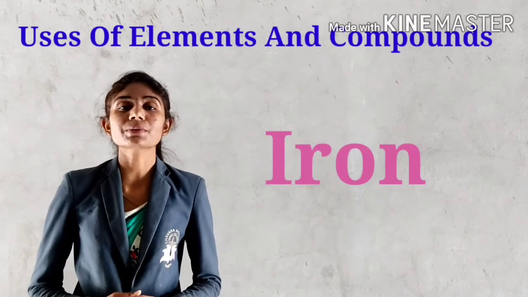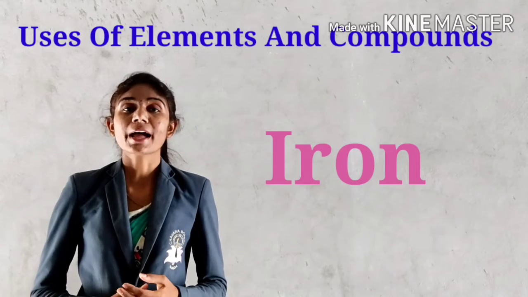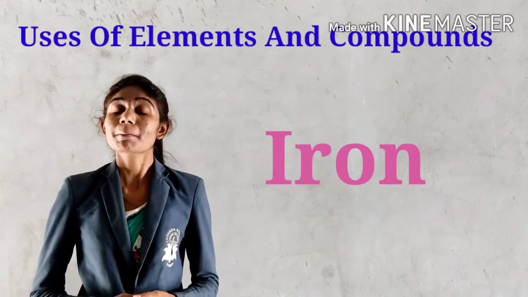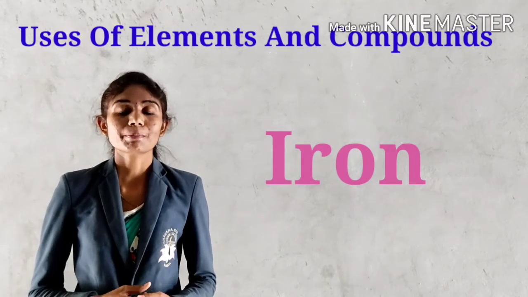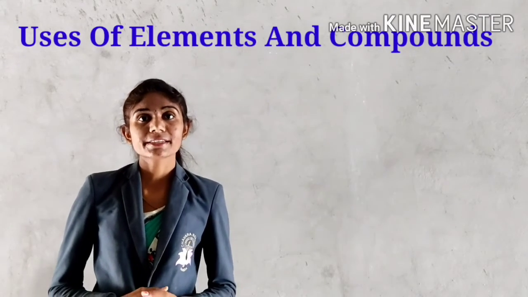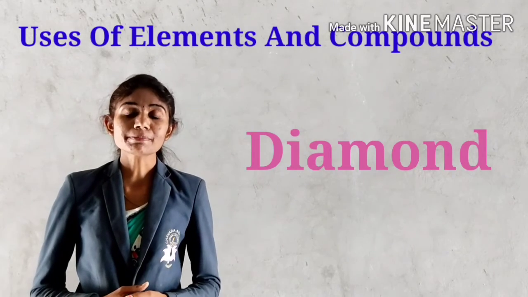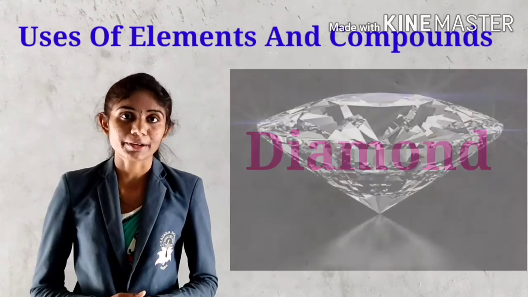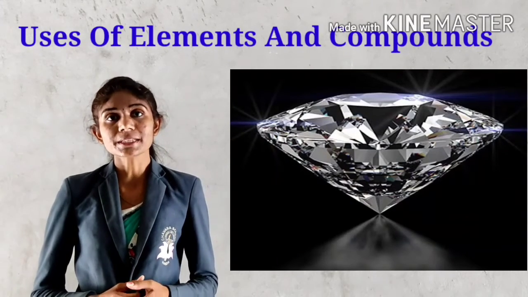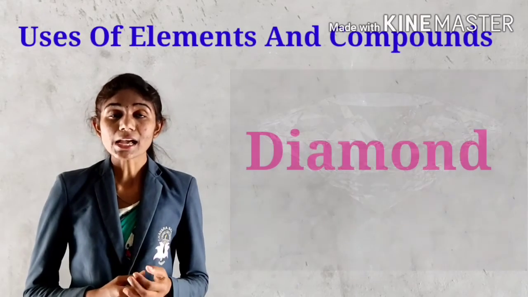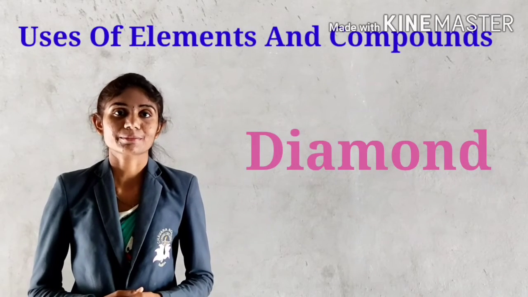Iron is the most useful metal among all metals, and it is heavy, strong and easily available to us. By using iron, we can make heavy tools or machine parts. Next, diamond. Diamond is a form of carbon and is the hardest form of carbon. Pure diamond is used as a gem or in attractive jewelry, as well as impure diamond is used to cut glass.